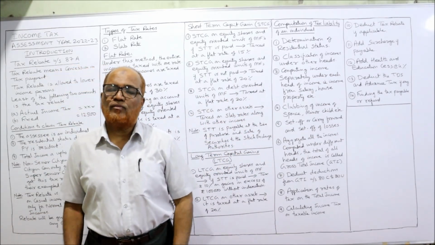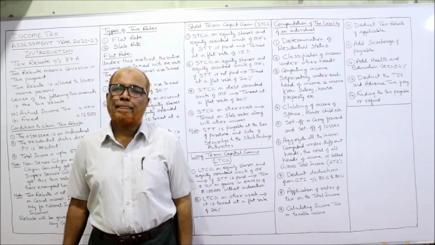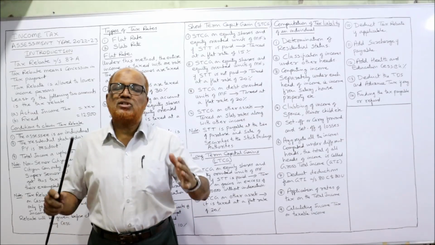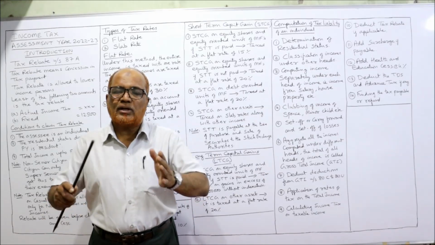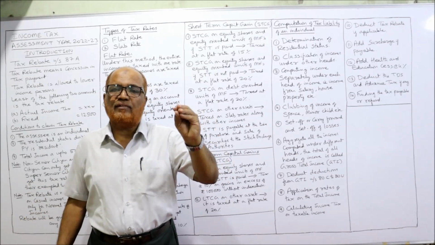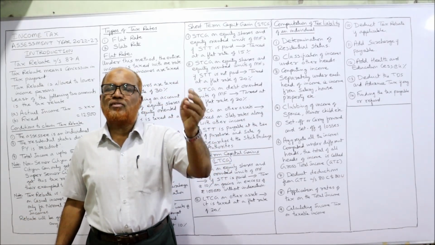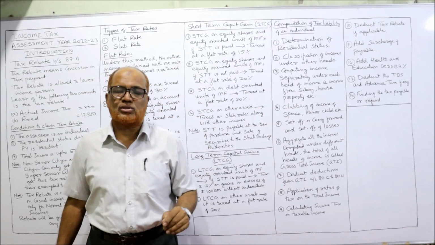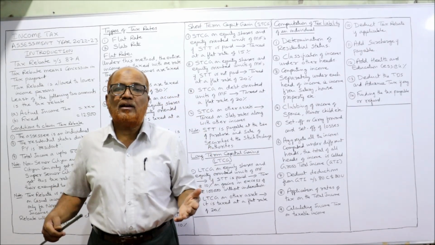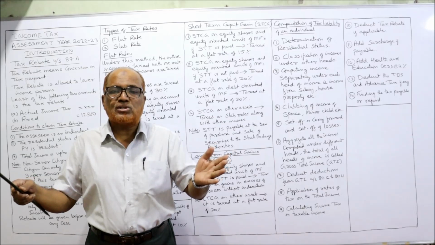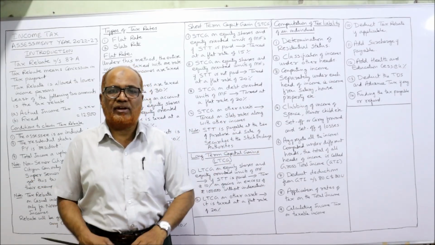Secondly, classification of income under different heads. The Income Tax Act has provided that tax will be computed under different heads. The different heads are five: income from salary, income from house property, profits and gains of business and profession, capital gain, and income from other sources. So we have to find out what are the different sources of income this assessee has.